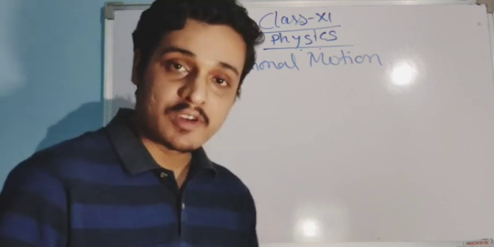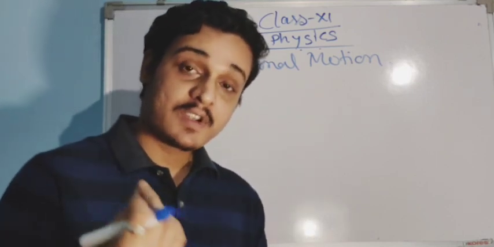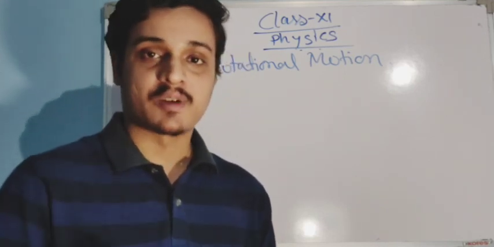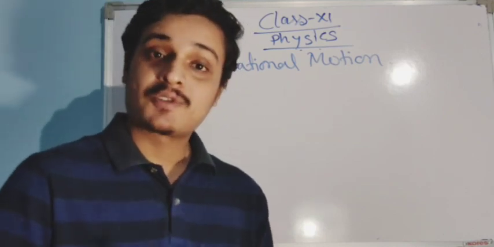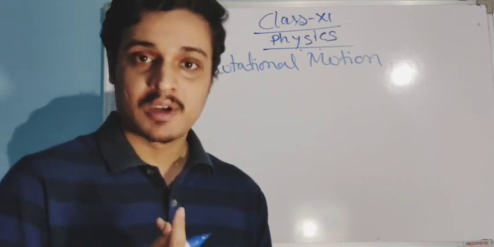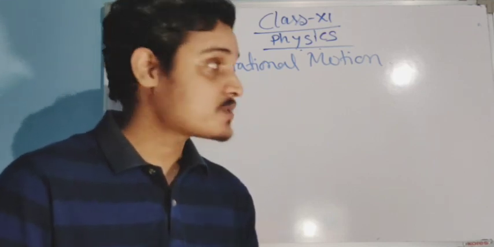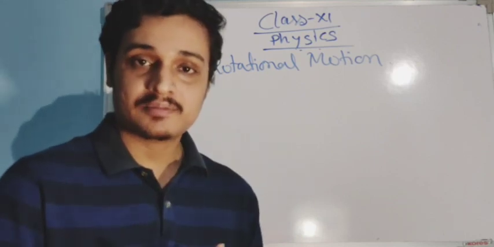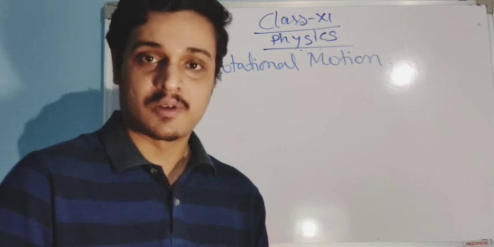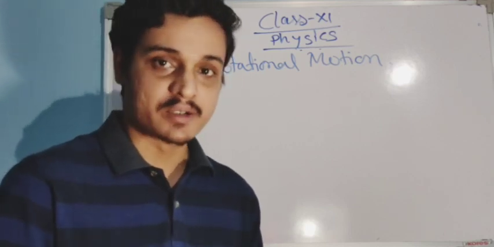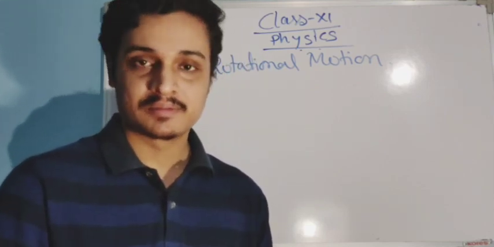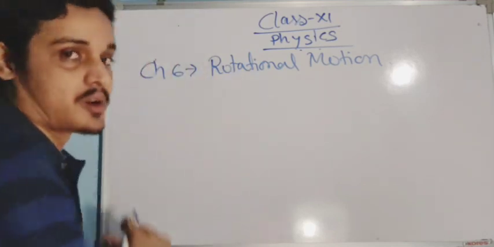Here we know very well that a force, if it is greater than the frictional force, will create a motion, and that force always creates the motion. But in rotational motion you will see force cannot make an object rotate. Torque is necessary. Torque must be there in order to rotate an object. F is equal to ma you cannot apply here. If a fan is rotating, you cannot apply F is equal to ma directly there. So this chapter is all about that.